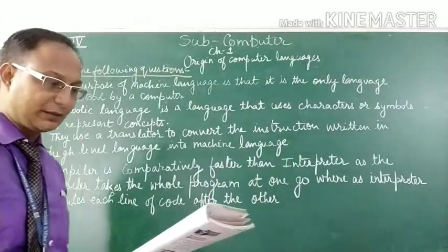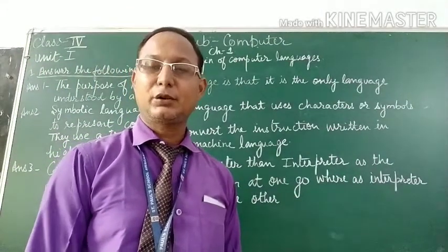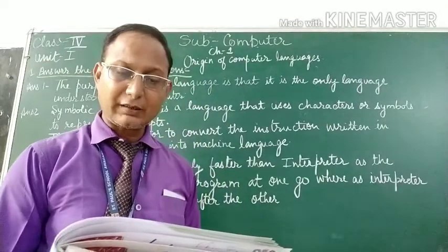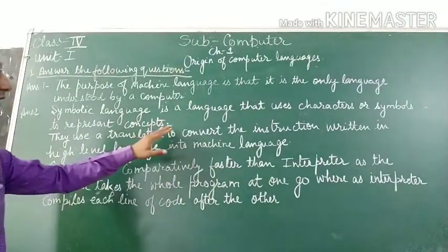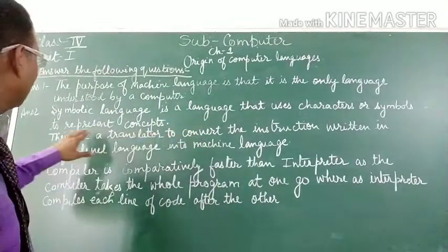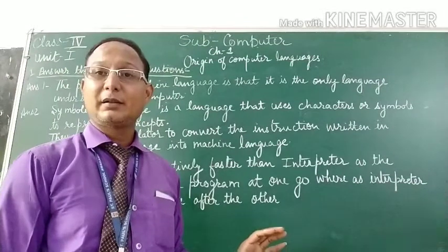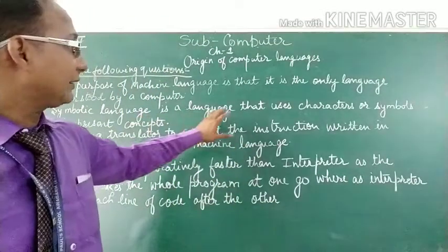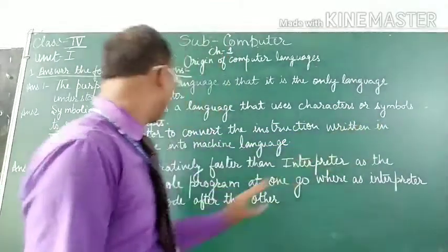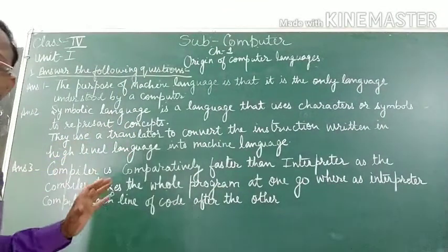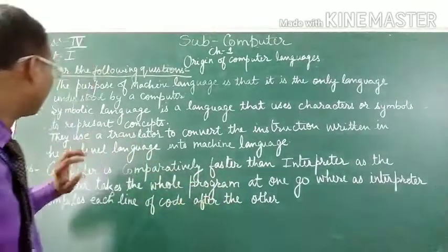So the second question will be, what are symbolic languages? Why do they use translators? Symbolic language is a language that uses characters or symbols to represent concepts. So what are symbolic languages? They are the languages that use characters or symbols to represent the concept, to represent the program, what the work is to be done in the program. That is the concept.